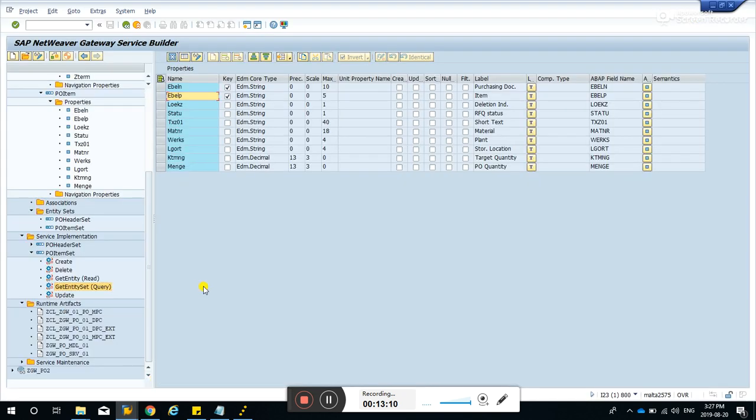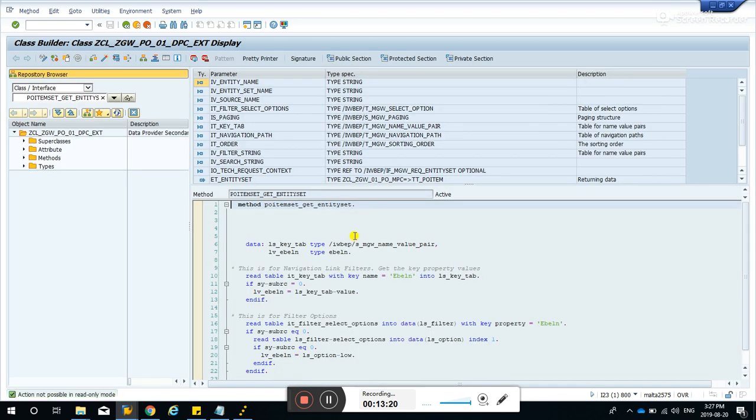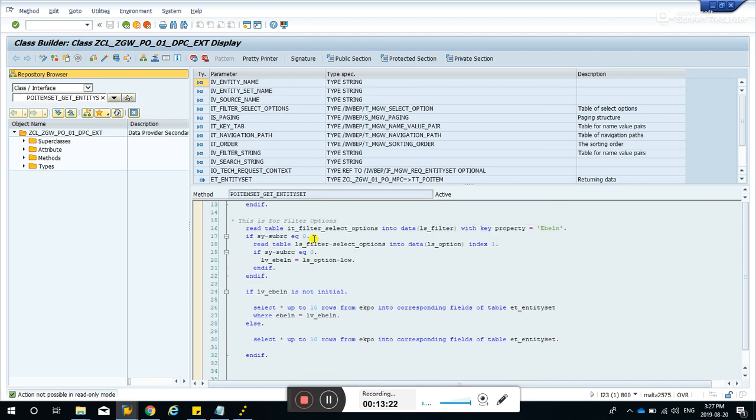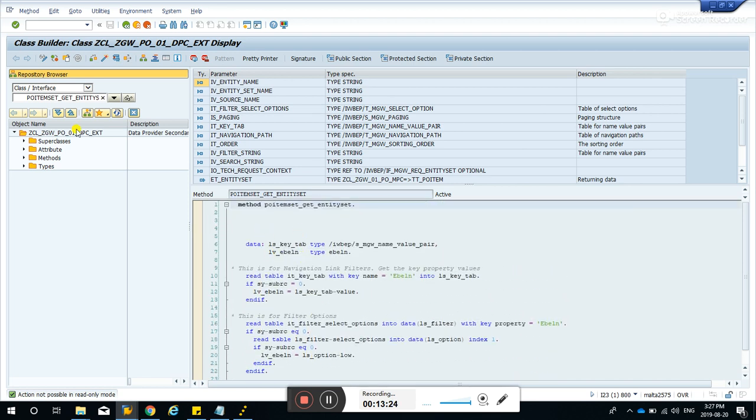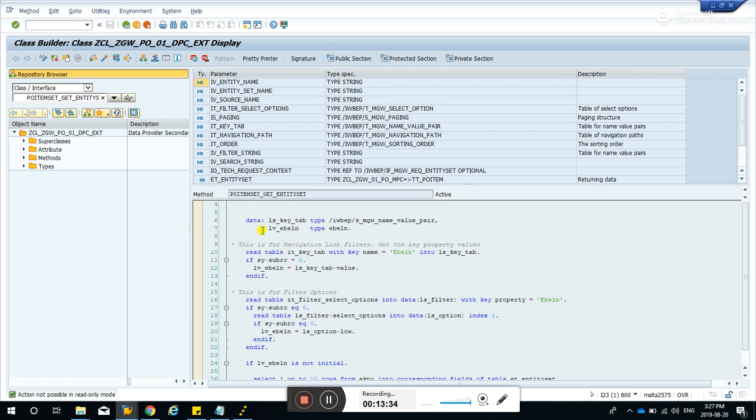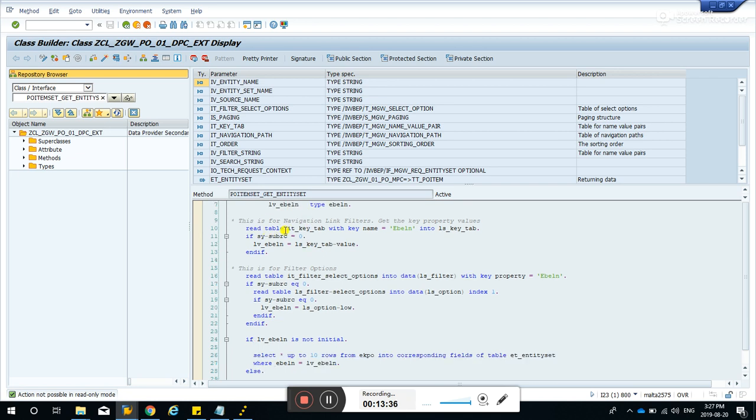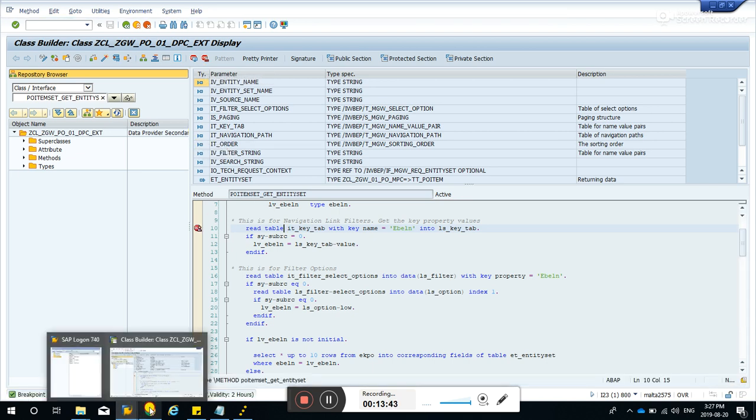So if we go to the get entity set, go to ABAP workbench, and this is the code right here. Okay, PO item set, get entity set. I've just declared these guys here, and let's set an external breakpoint over there. Let's run it again, okay?